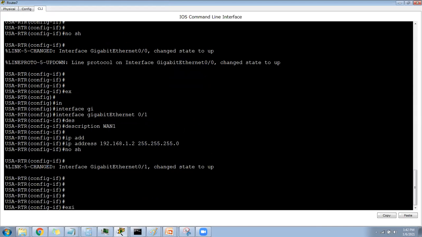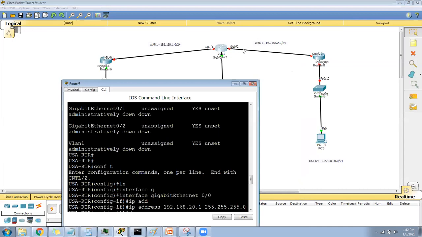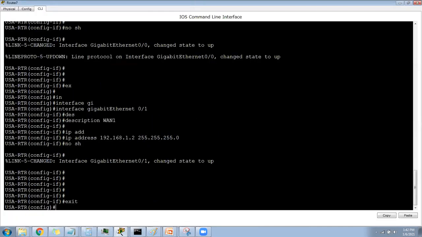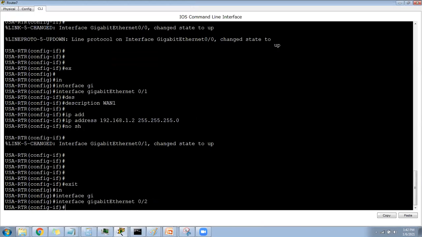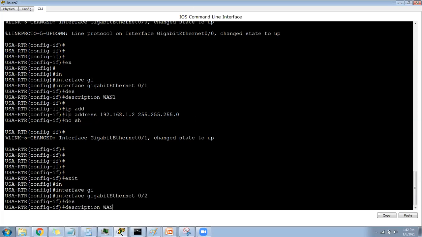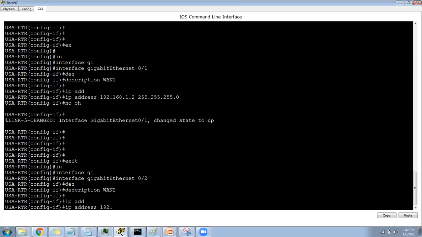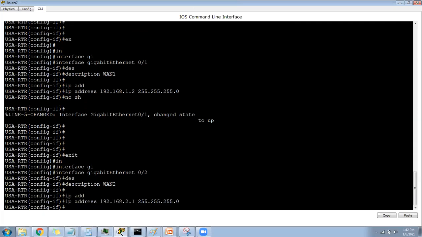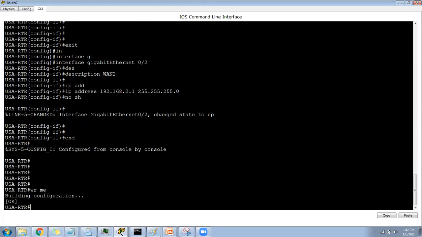So now I have another interface also, this side. See, now I have this side interface also. So we decided 2.1. Interface GigabitEthernet 0/2. Description I will say WAN 2. Okay, IP address 192.168.2.1, 255.255.255.0, no shutdown. Done. So my USA configuration is done, basic configuration is done.